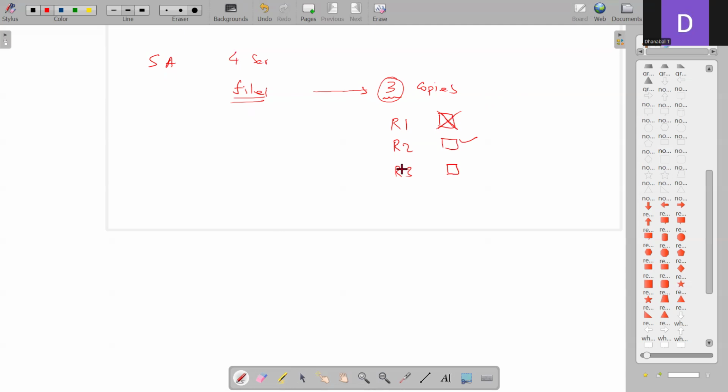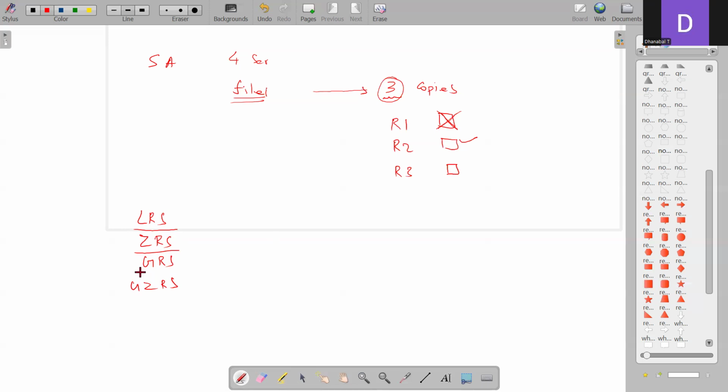Okay, but we have a choice of where these 3 files can be stored. For that, we have a concept called LRS, ZRS, GRS, and GZRS. This is locally redundant storage, and this is zone redundant storage.